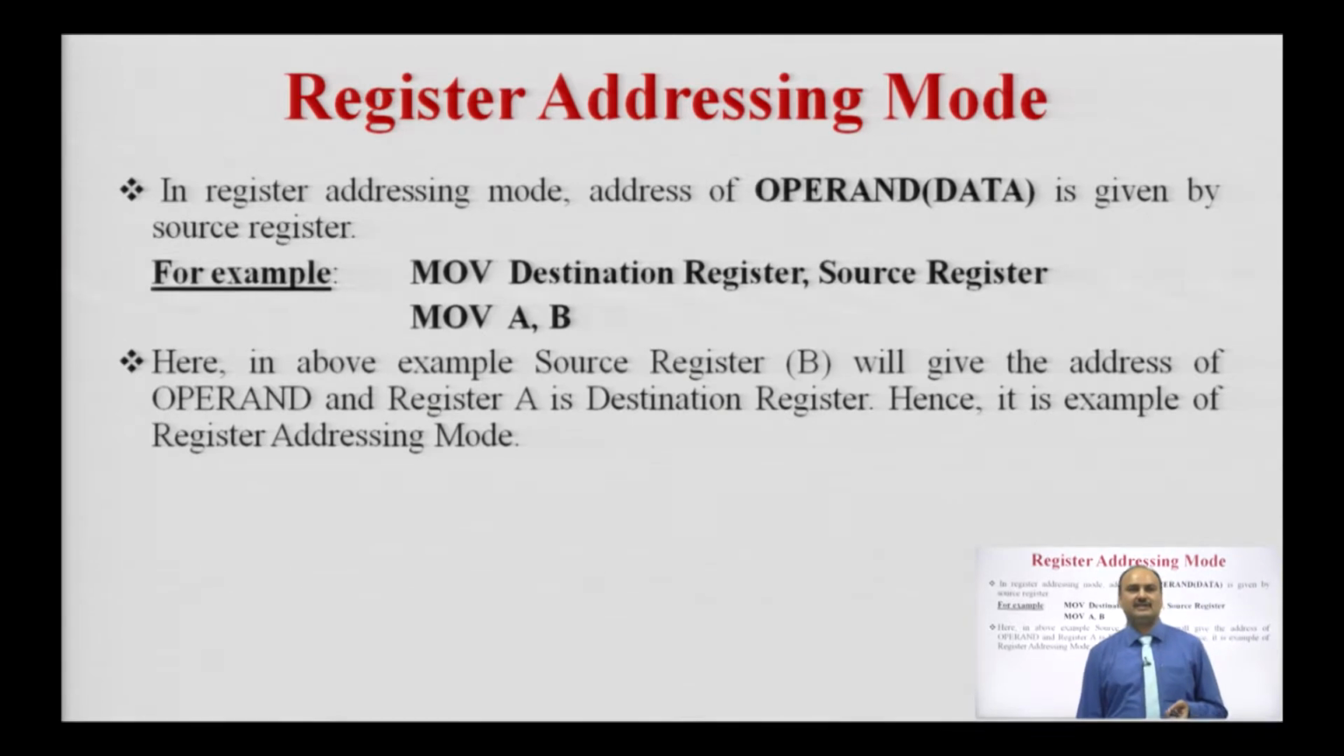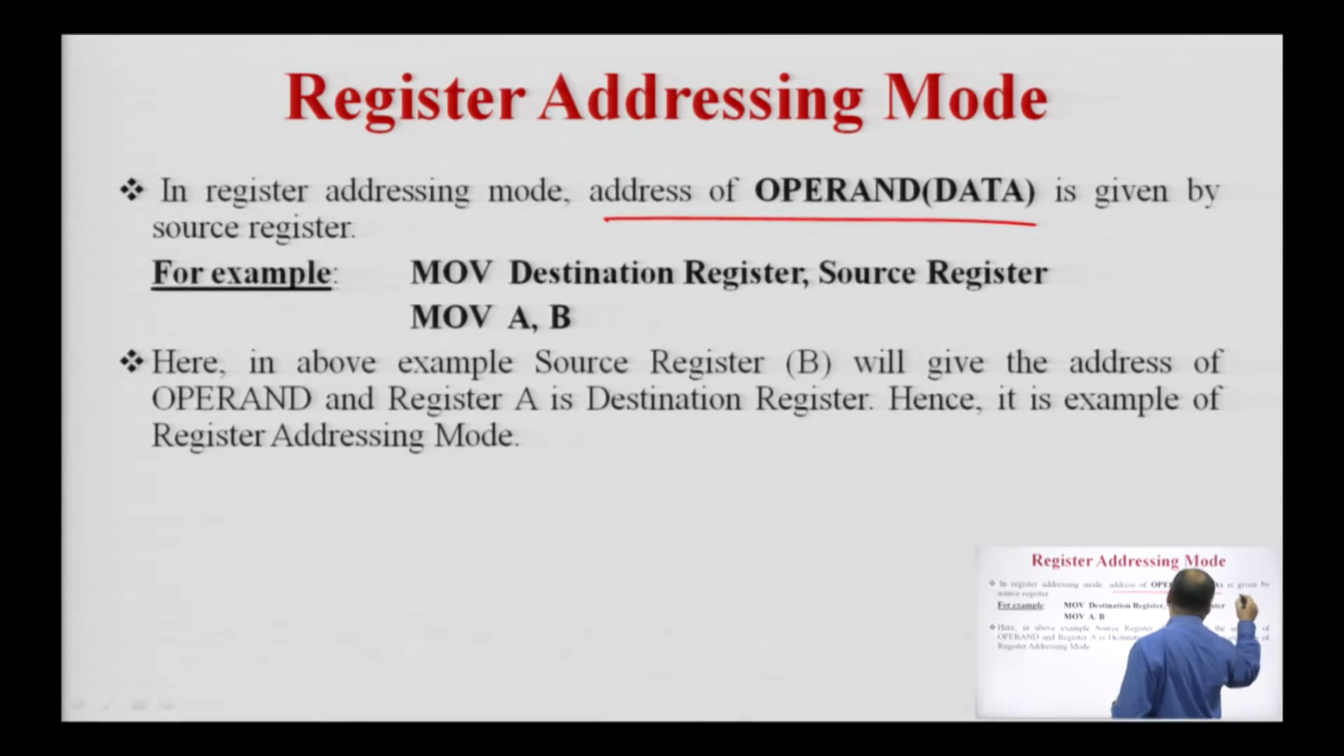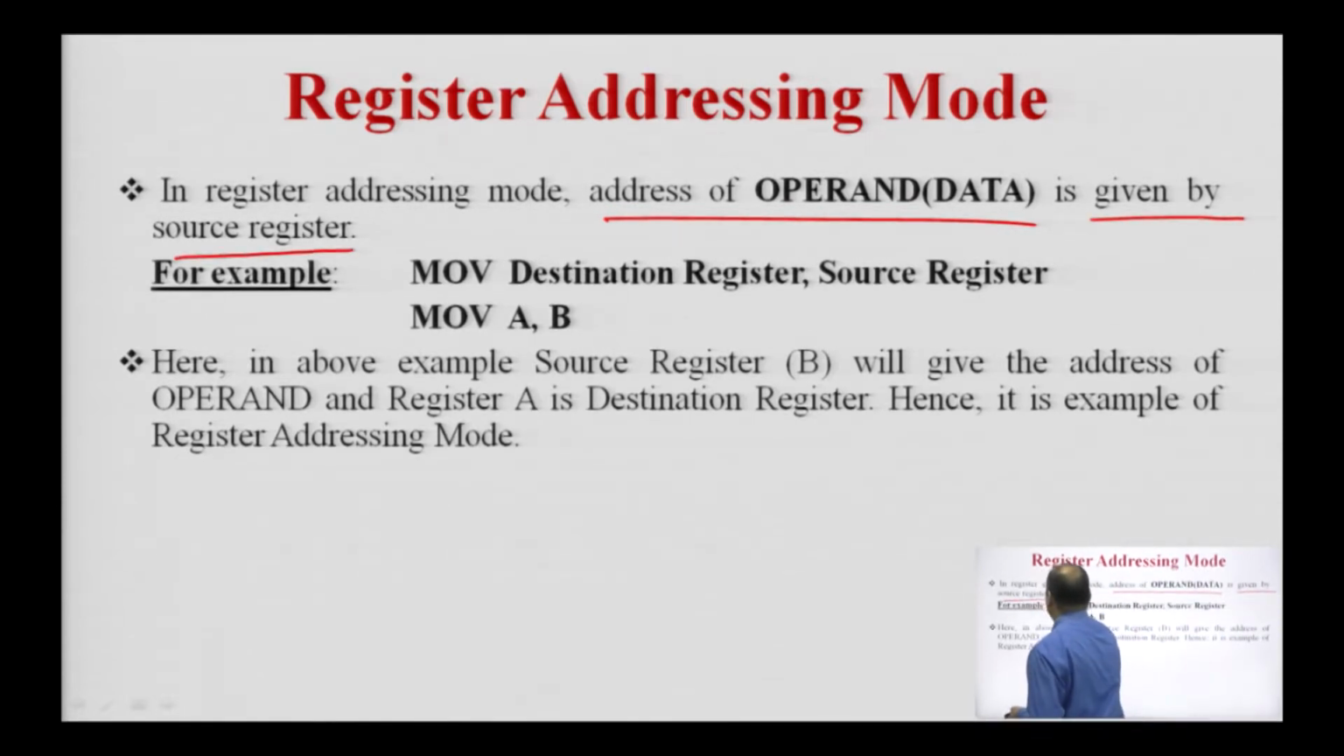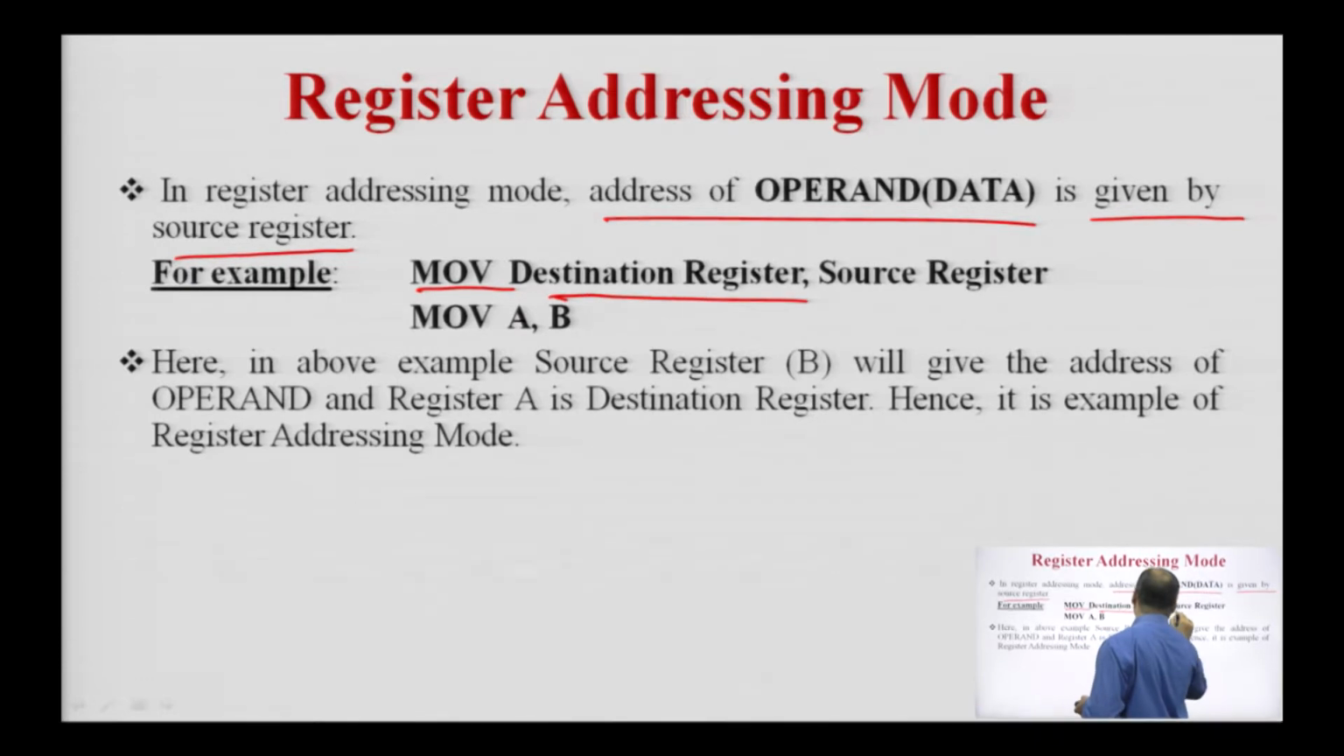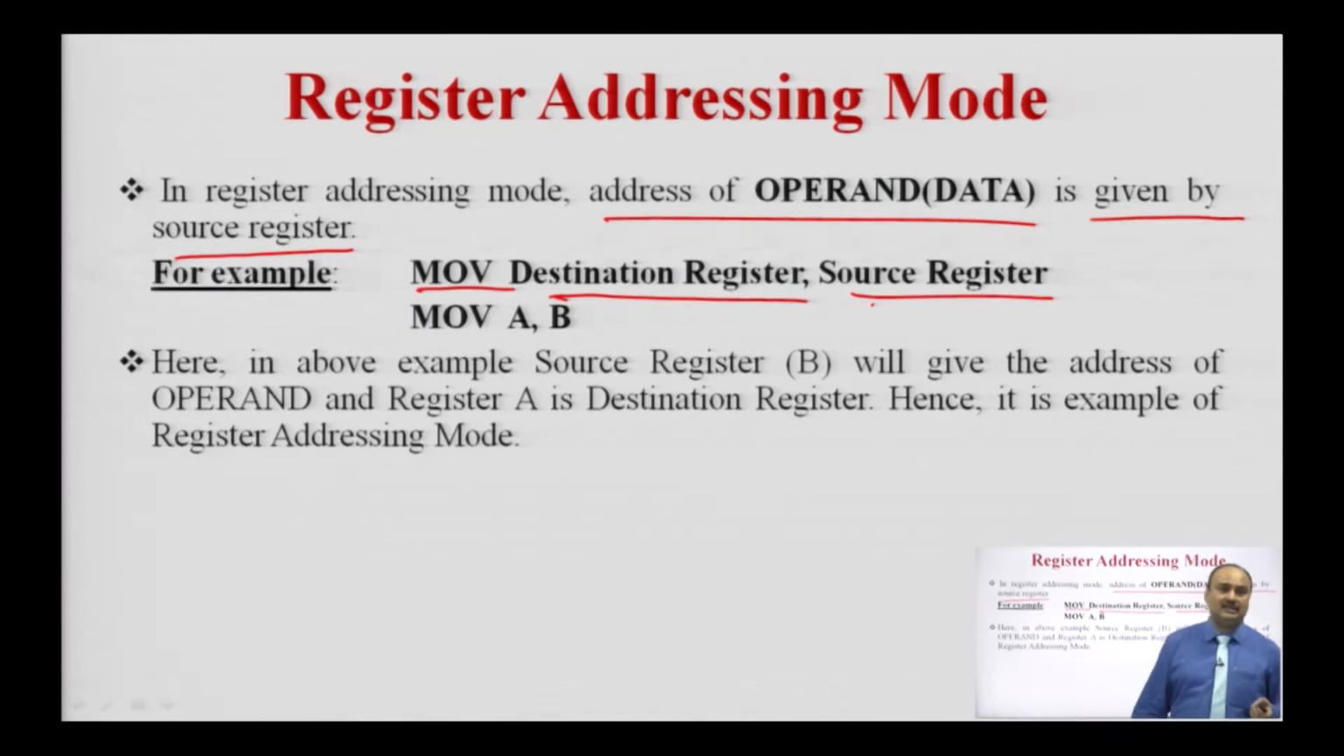As its name indicates, the address of the operand or data is specified by the source register, that is why it is called register addressing mode. For example, if the instruction is MOV, here there are a destination register and a source register. When the processor executes this instruction, it will copy the data from the source register to the destination register, as the source register is giving the address of the operand.